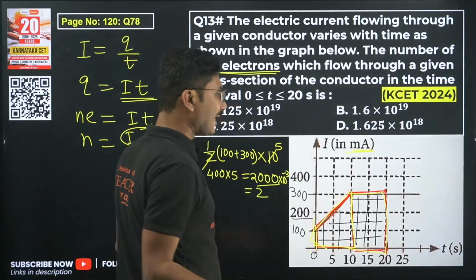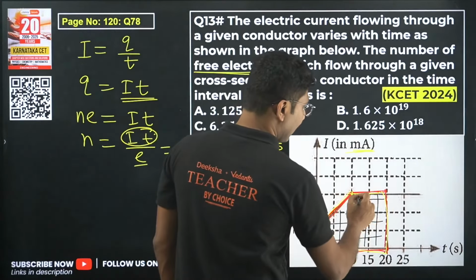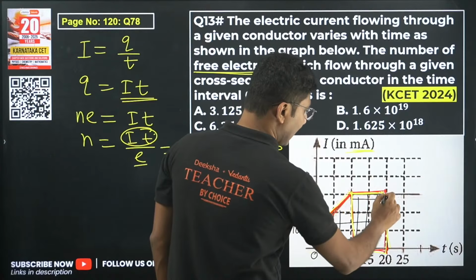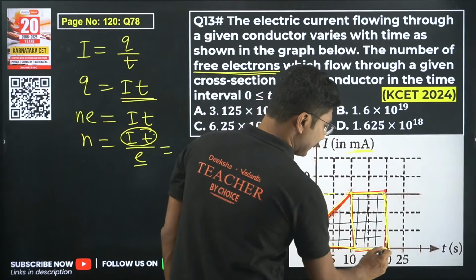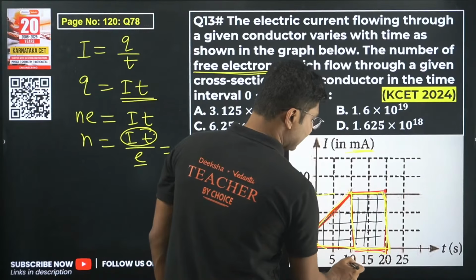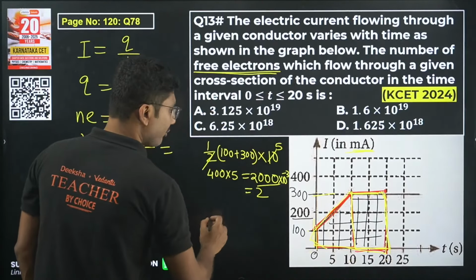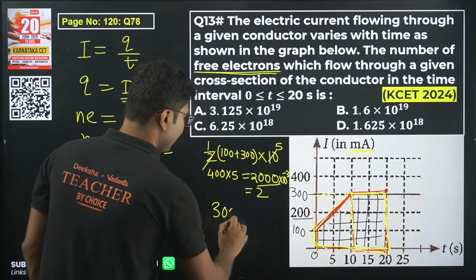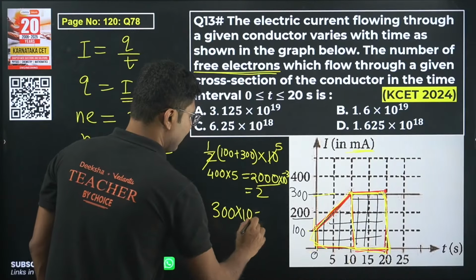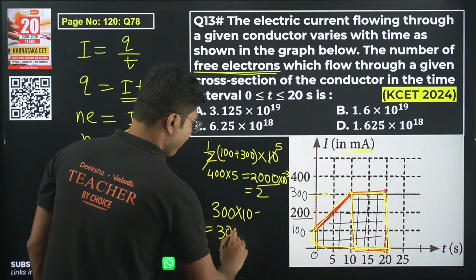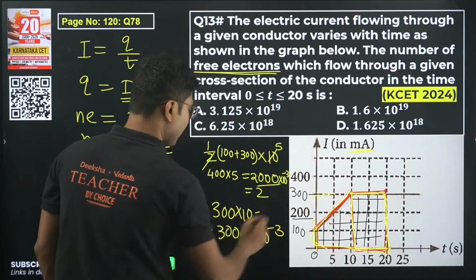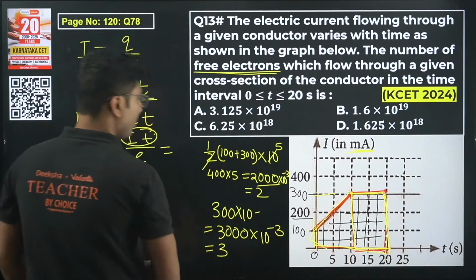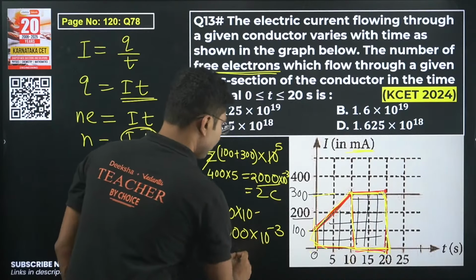The next portion is a rectangle, so it's easy. Length into breadth. Length is the maximum value, that is 300. Breadth is this one, 20 minus 10, so breadth is 10. So the area for that is 300 into 10, that is 3000. Again 10 to the power of minus 3 is there because of the milliampere, so it will be 2 coulomb here, 3 coulomb here.